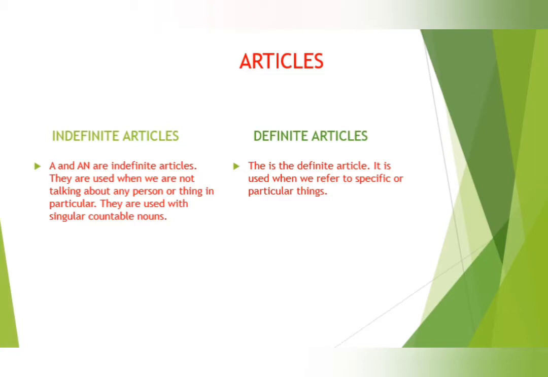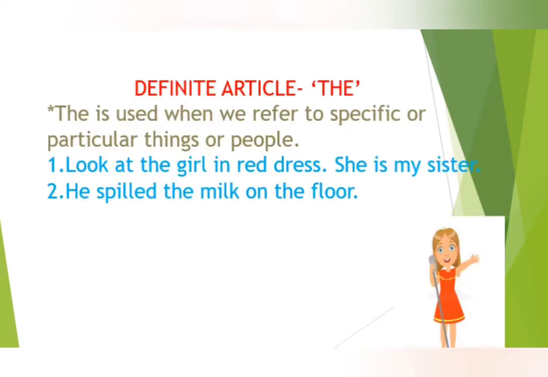They are used when we are not talking about any person or thing in particular. They are used with singular countable nouns. Now, what are definite articles? The is the definite article. It is used when we refer to specific or particular things.